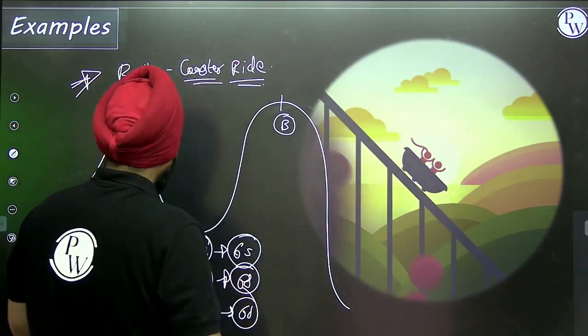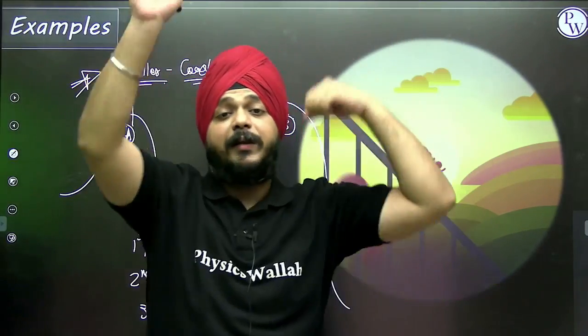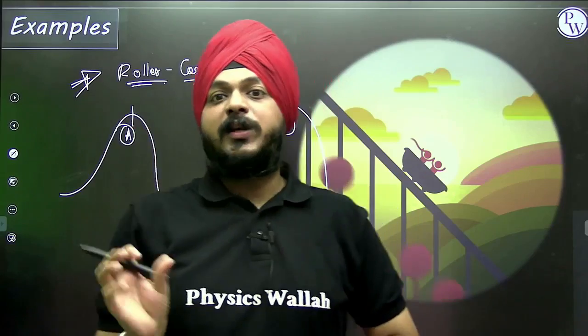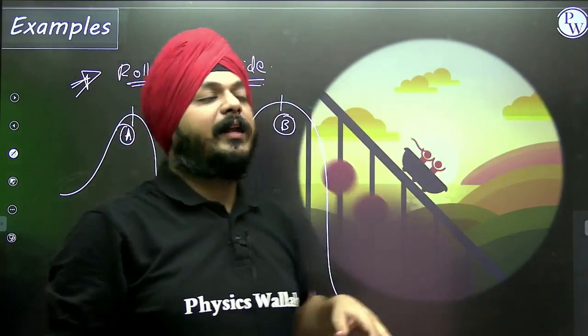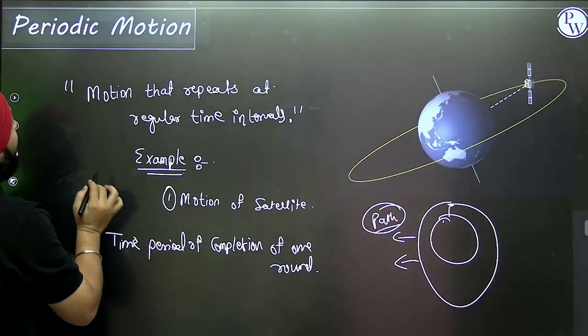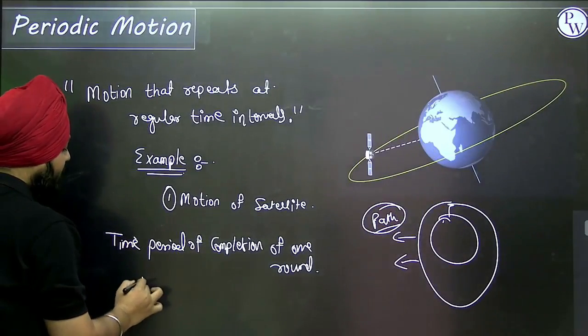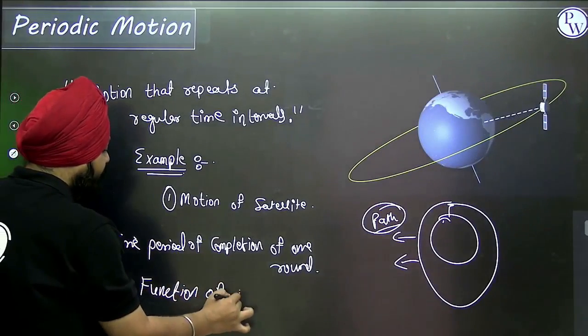That's why it is a special category. On regular time intervals the path is getting repeated, and that's why the periodic motion is a function of time.